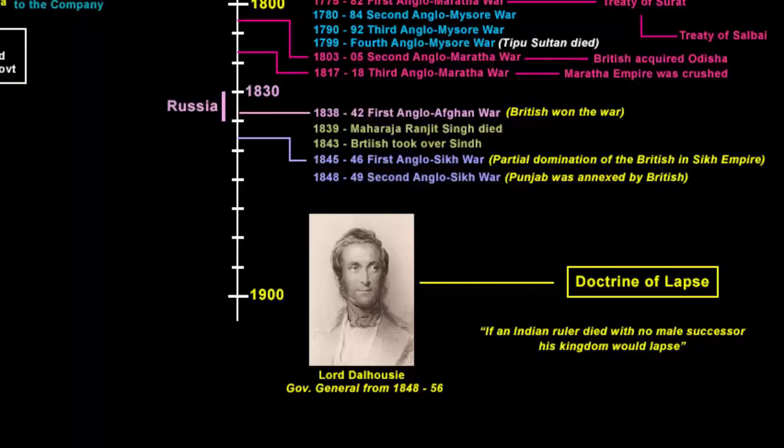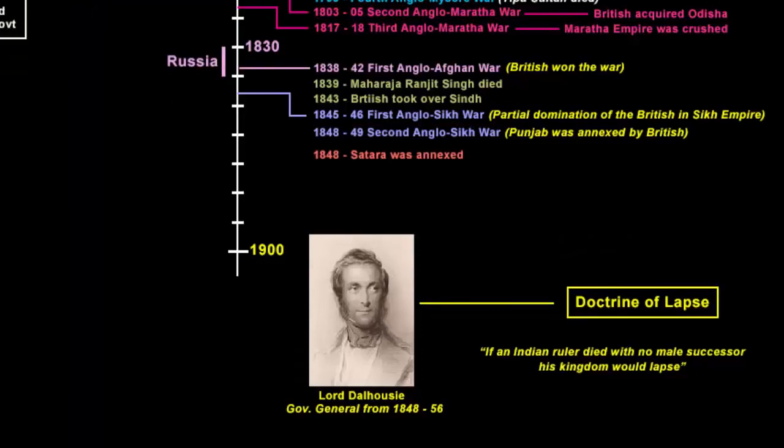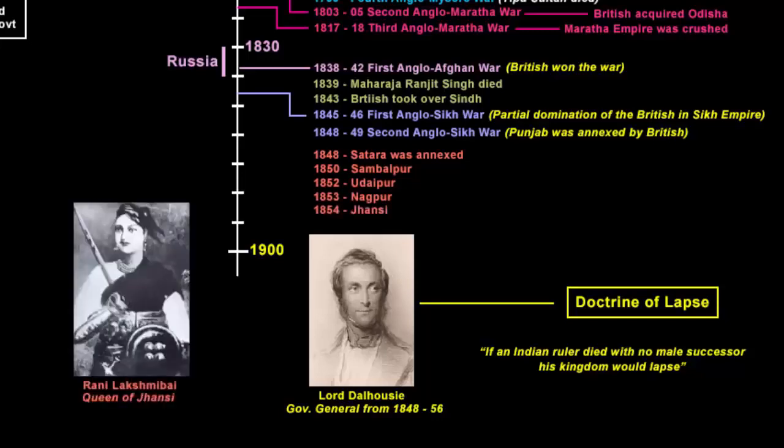One kingdom after another was annexed simply by applying this new policy. For example, Satara district of Maharashtra was taken over in 1848, then Sambalpur state of Odisha was taken over in 1850, then Udaipur was taken over in 1852, followed by Nagpur in 1853, and then Jhansi in 1854. The famous story of Jhansi Ki Rani tells us how she was ordered to leave the palace and fort of Jhansi because her son Damodar Rao was adopted and was not her biological son. So the East India Company applied the Doctrine of Lapse policy and took over her state and territories.